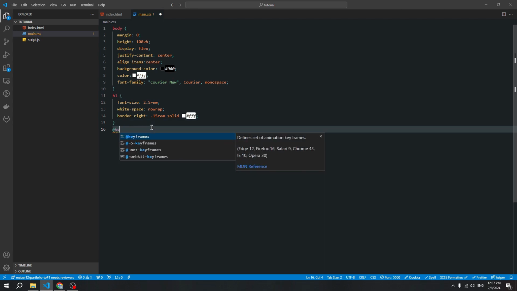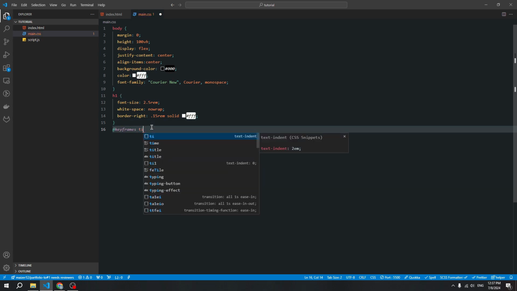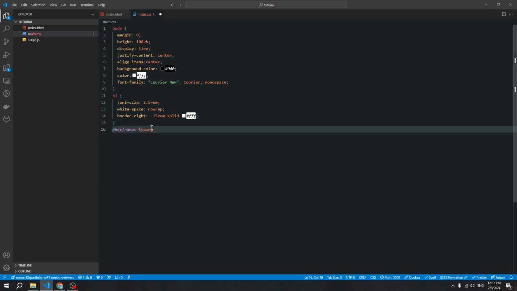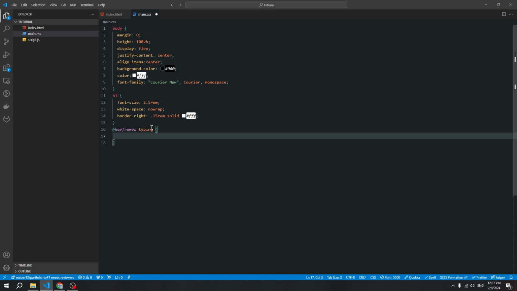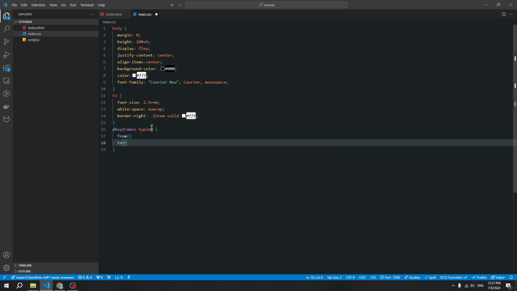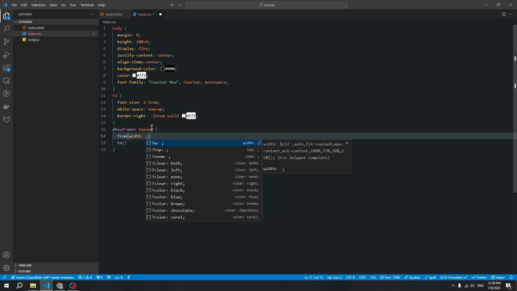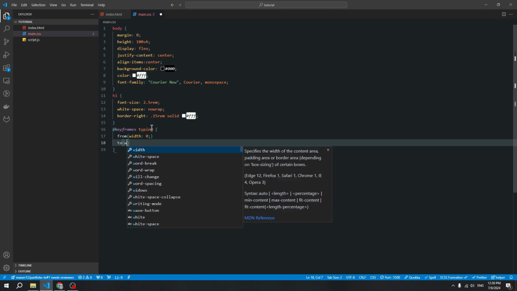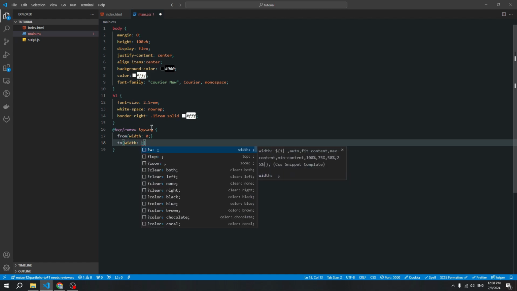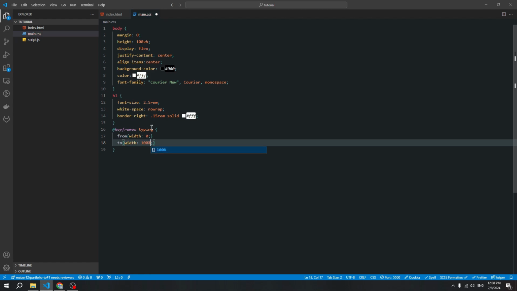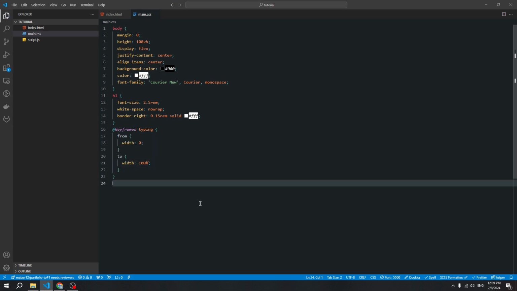Create a new keyframe and we can name this animation typing and create two parts, from and to. Okay, at the start we need to get width 0 and next we need to get width 100%. And also create one more animation. It's named blink caret.